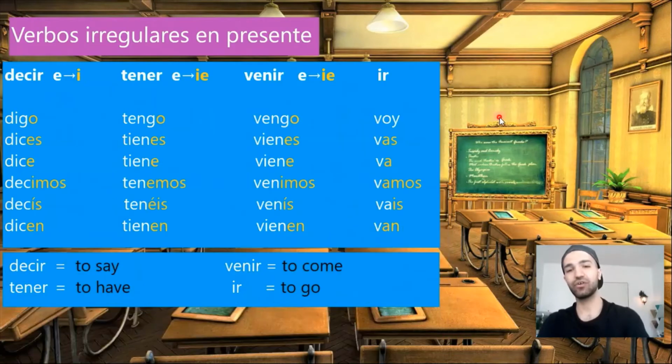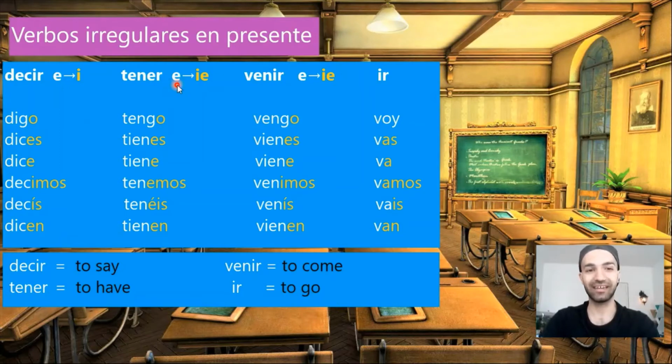Let's see more verbs. Decir means to say or to tell. Here, the E will become I. And we conjugate it in the following way. Yo digo, tú dices, él dice, nosotros decimos, vosotros decís, ellos dicen.